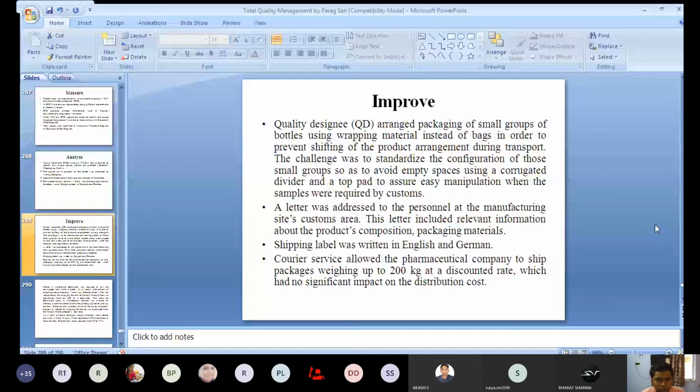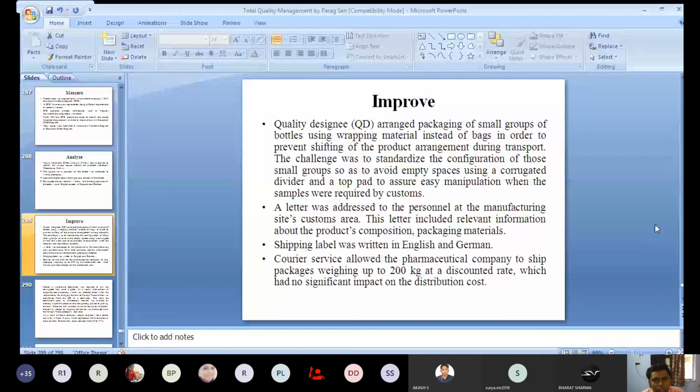The challenge was to standardize the configuration of those small groups so as to avoid empty spaces, using a corrugated divider and a top pad to assure easy manipulation when the samples were required by the customs.